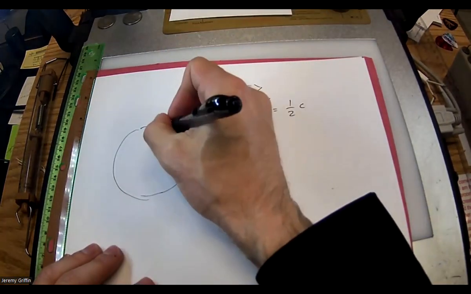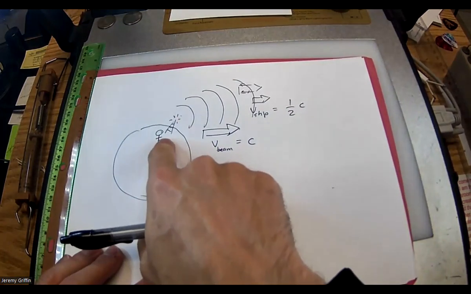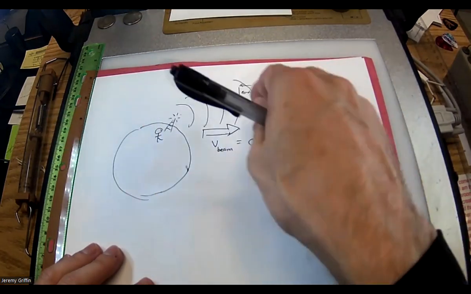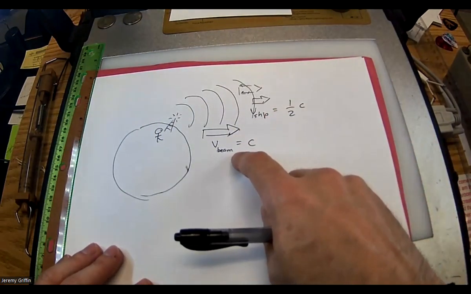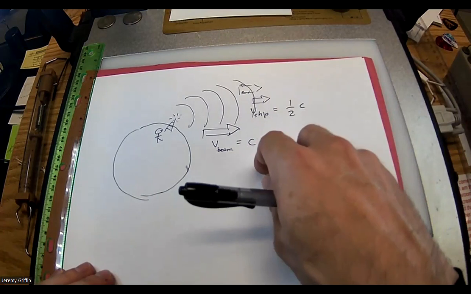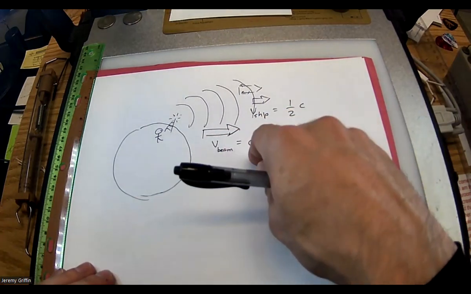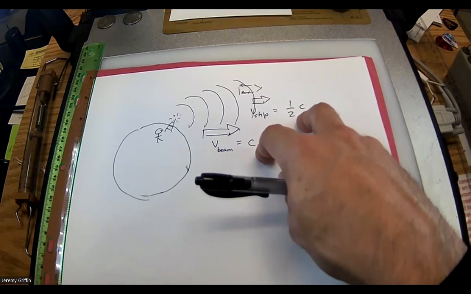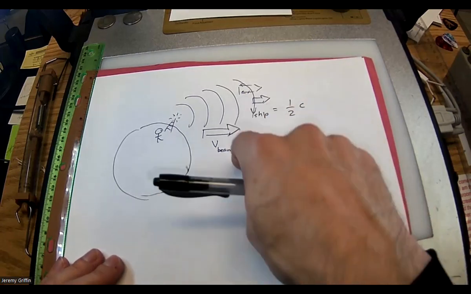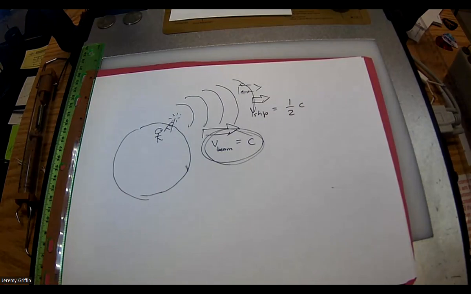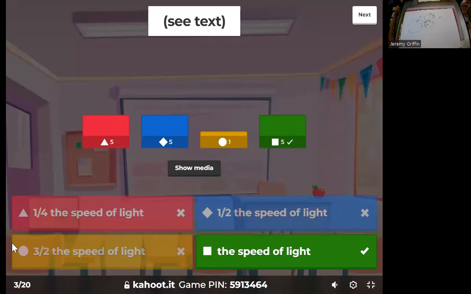Now, if you're here by the station, then of course the waves are traveling out at the speed of light. Right? Well, what if you're in the ship traveling at half the speed of light and the waves are headed towards you? What do you perceive? Well, you still perceive the speed of light. Now, remember, this is not how Newtonian mechanics works. In Newtonian mechanics, maybe you could be throwing around a baseball and you say, well, it must be the speed of light minus half the speed of light. Or it must be c minus one half c, which would be one half c, right? That's what you would think in Newtonian mechanics, like throwing a baseball around. But no. With light, everybody always perceives the speed of light to be the same value, okay? No matter your own frame of reference.